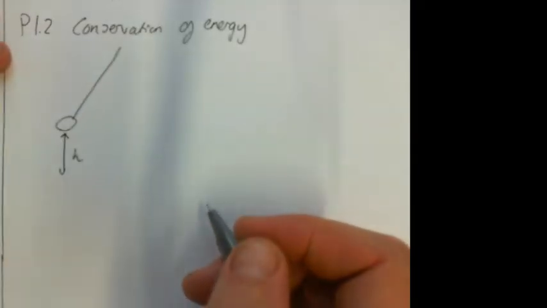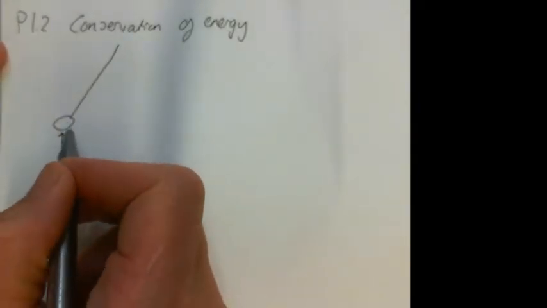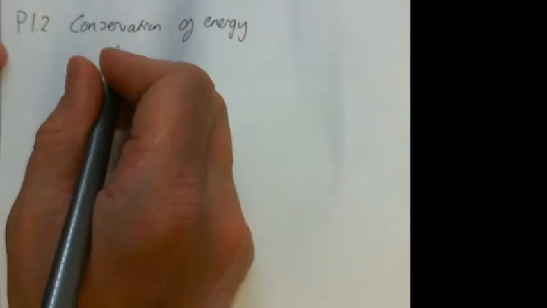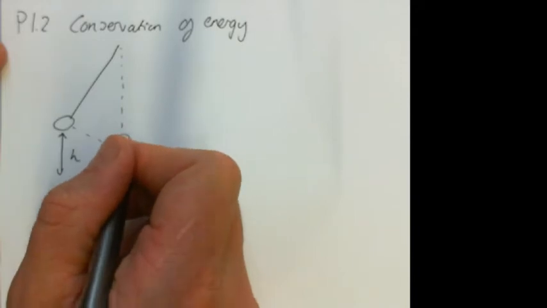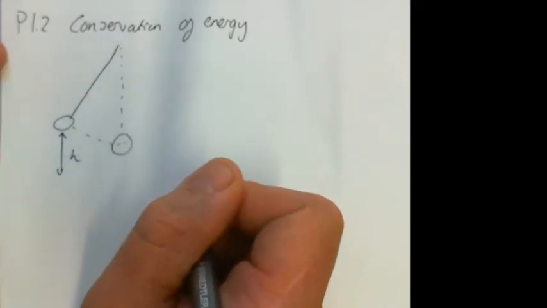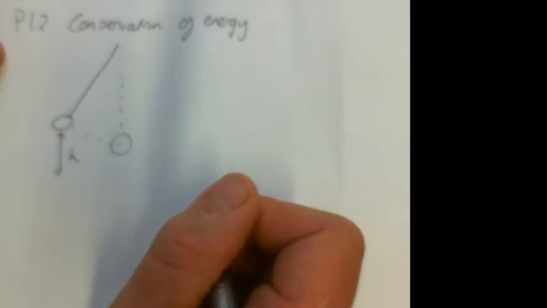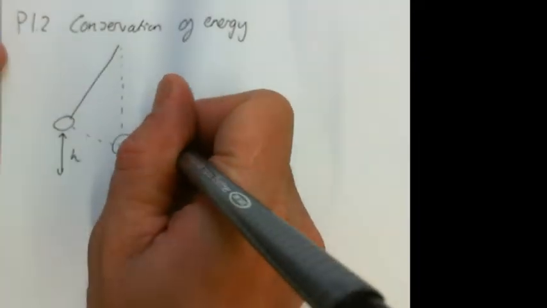ball on a string here, and it's a certain height above the ground here, and then it swings, and it's now here, and that height, so you can see the height has changed, and then it goes up to here.